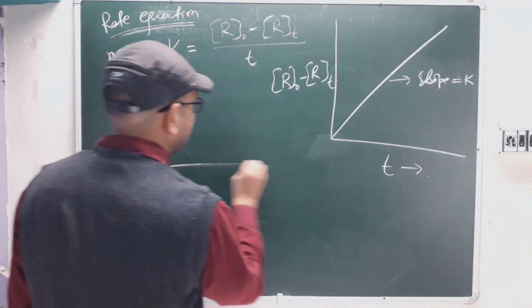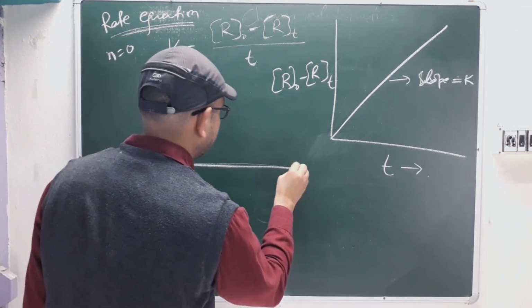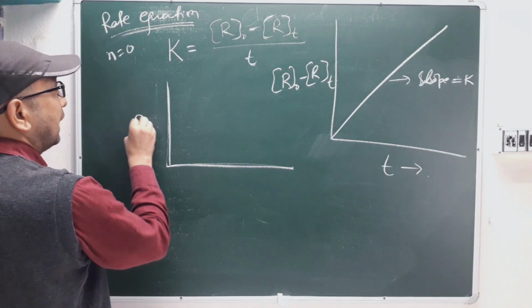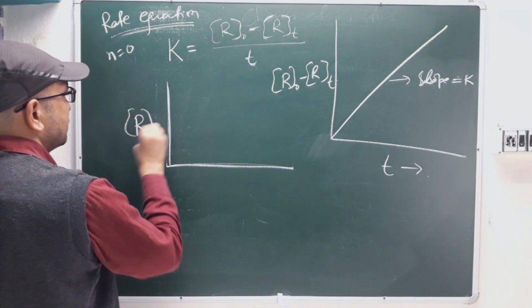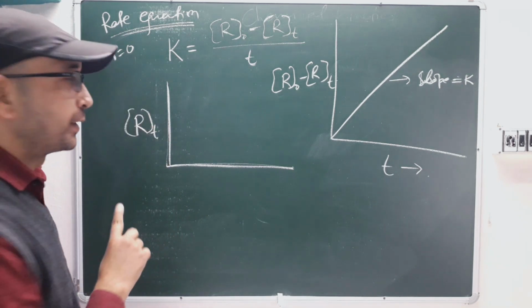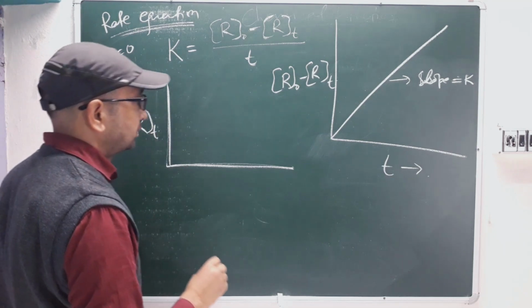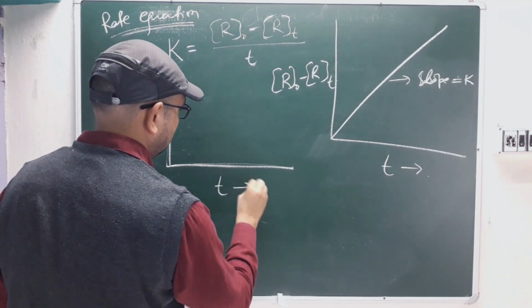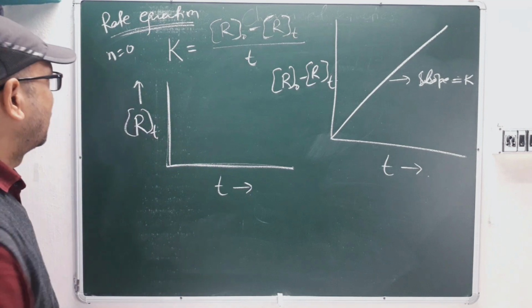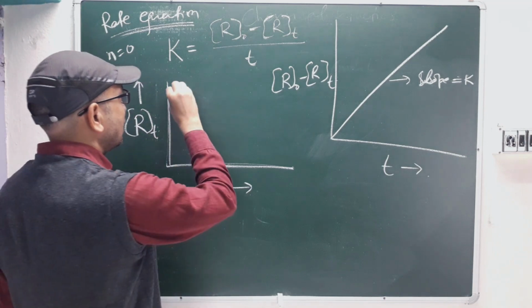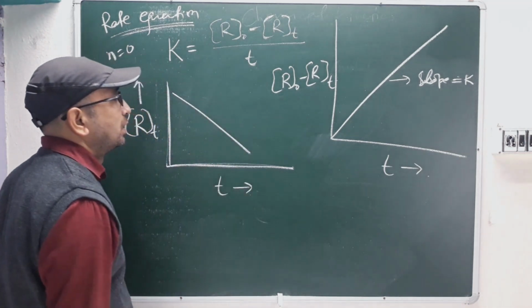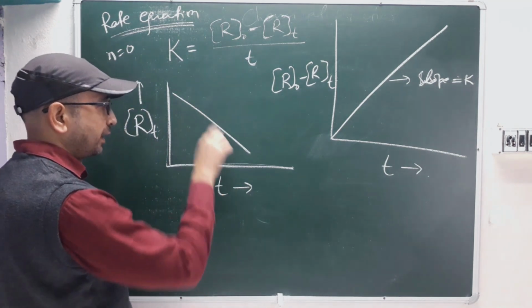One more graph is there. We'll just see it. This is like Rt, how much is left out in t seconds versus your time. So how will the graph be? It will be plotted negative.